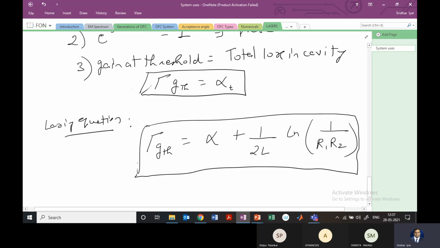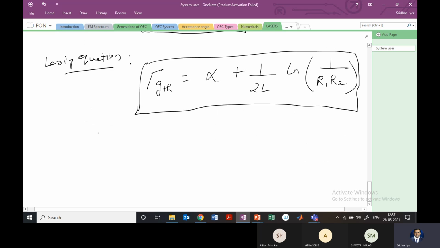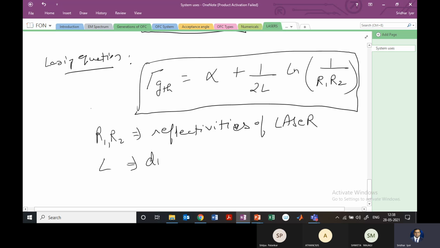Okay, where R1 and R2 are the reflectivities of the laser, and L is the distance that the light travels. So this will be the important equation where the lasing occurs, right?